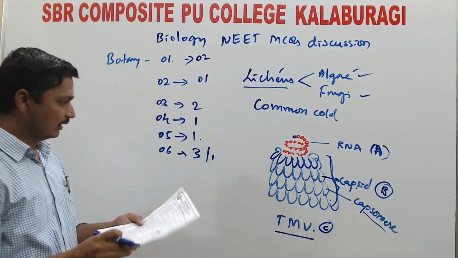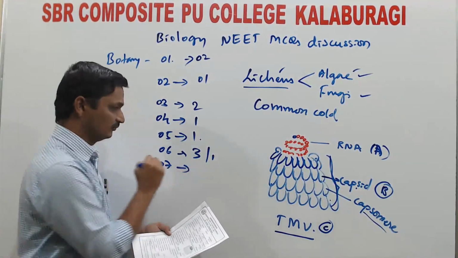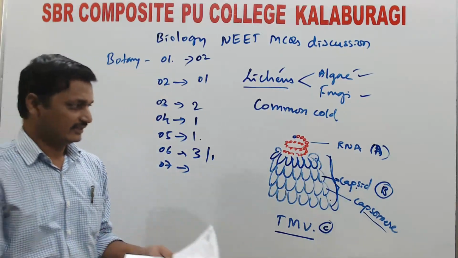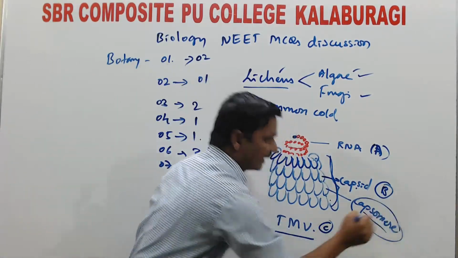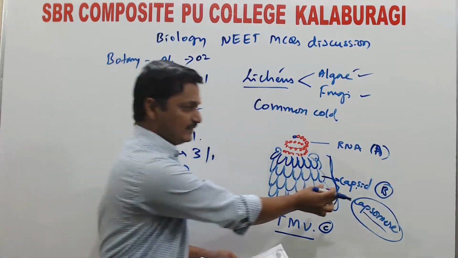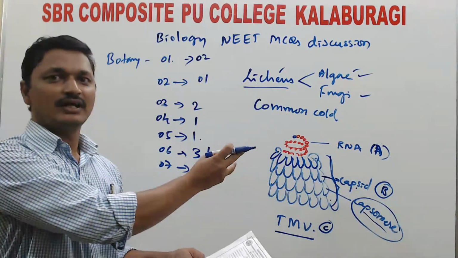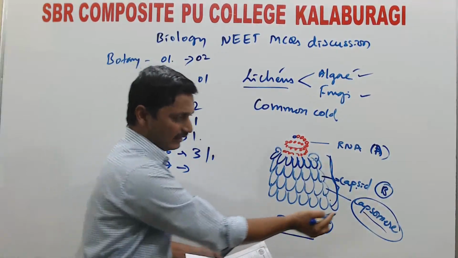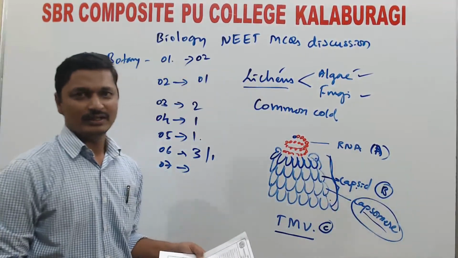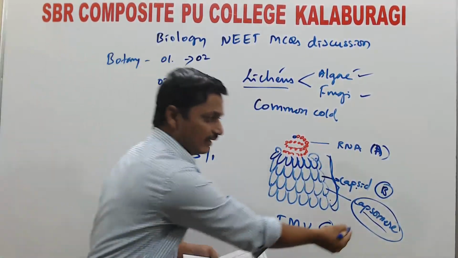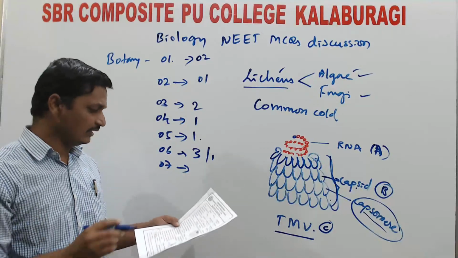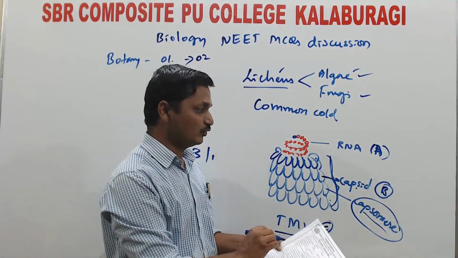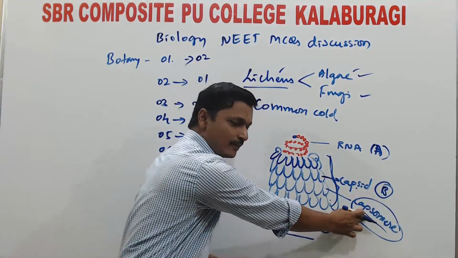Okay. Now question number 7. The subunit of capsid is called as. Now only discuss the capsomeres. Capsid is a protein coat of the viruses, the covering of the viruses. And that capsid is made up of a large number of subunits called capsomeres. So here, question number 7. Subunits of capsid are called capsomeres. This one is called a capsomere.